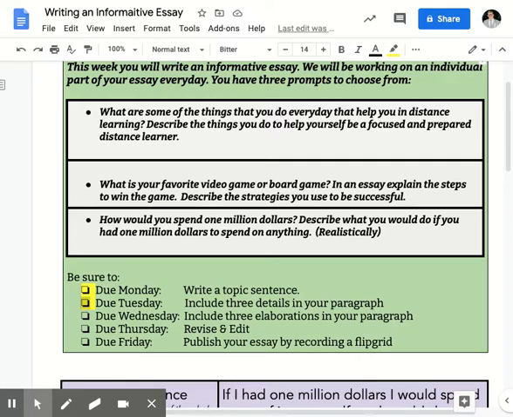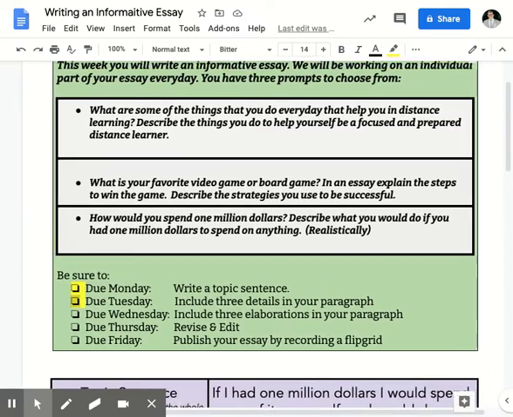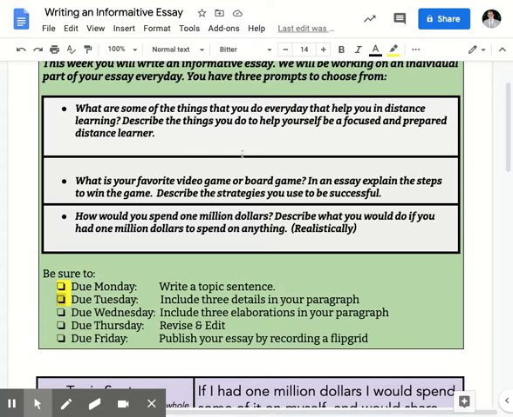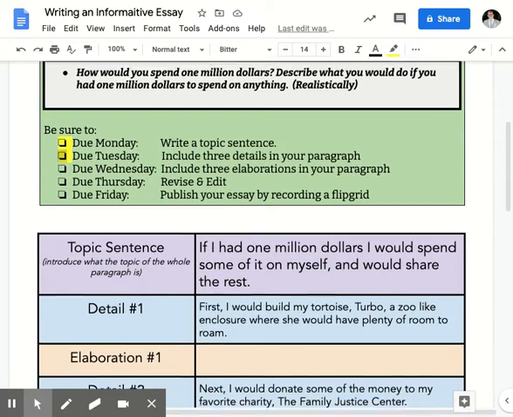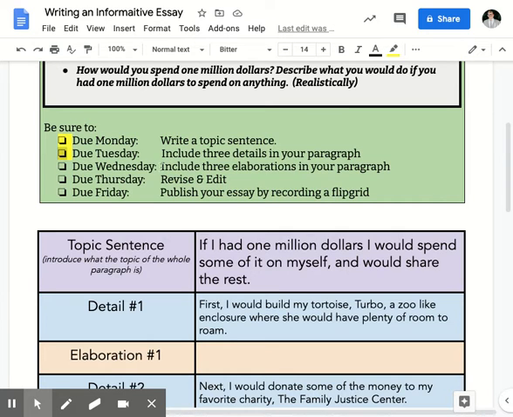We are back with our informative essay, and today we are going to be writing our three elaborations for the three details we wrote yesterday. So far this week, you have chosen which prompt you are writing about: the distance learning prompt, the video game or board game prompt, or the $1,000,000 prompt. And you have written your topic sentence. We did that on Monday. On yesterday, Tuesday, we wrote our three details for our essay. And today, on Wednesday, we will be including three elaborations.